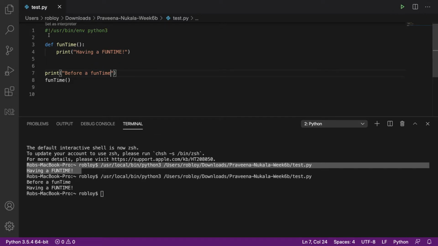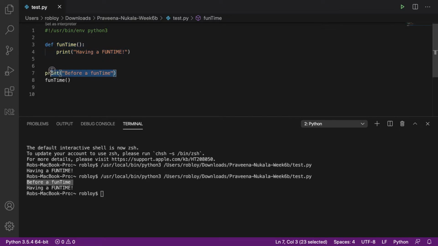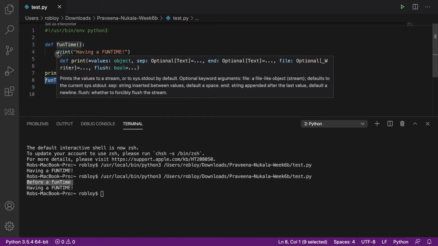So notice, even though we got to line 4 before we got to line 7, it actually prints before a fun time and then goes back up. So again, Python saw this function, didn't do anything with it, then came down here and ran this line, found line 8, which says call fun time, it goes back up here and then prints out having a fun time.